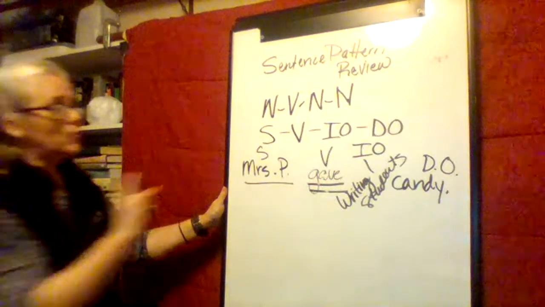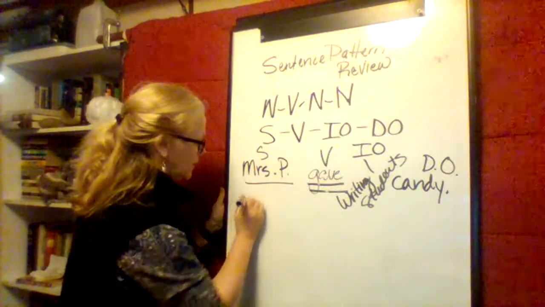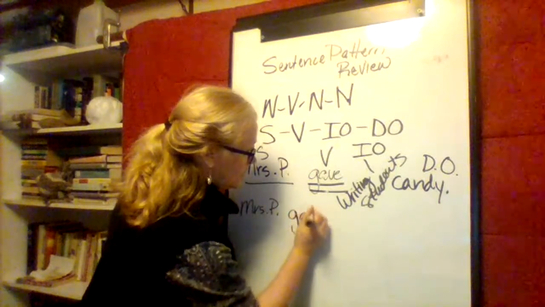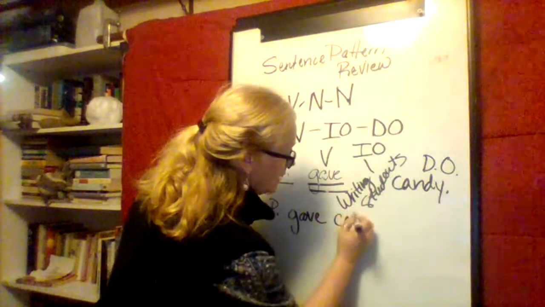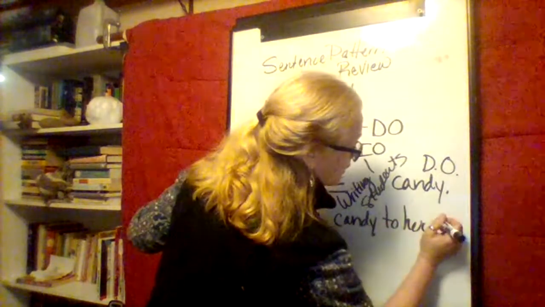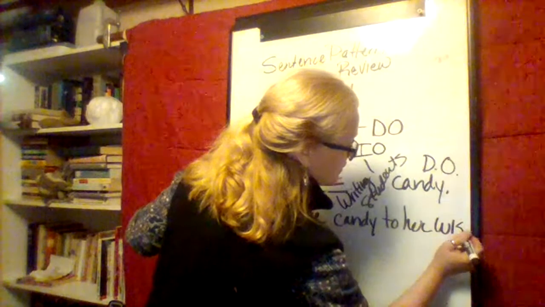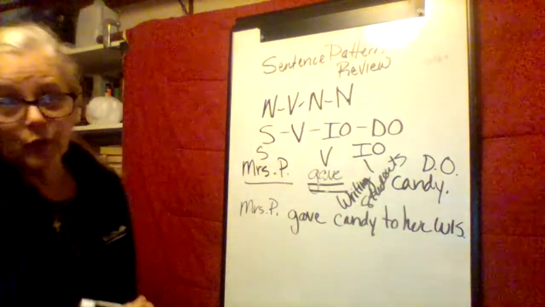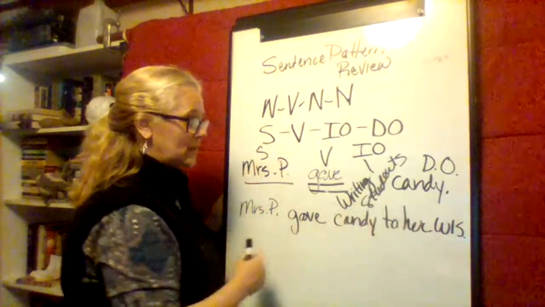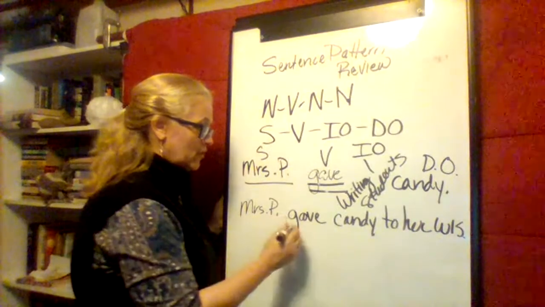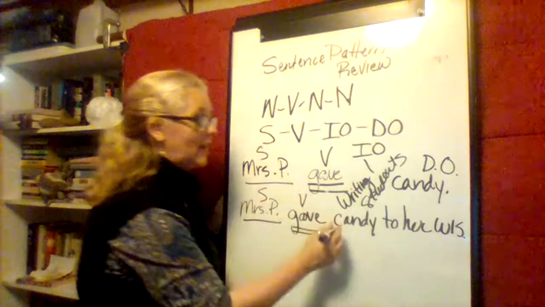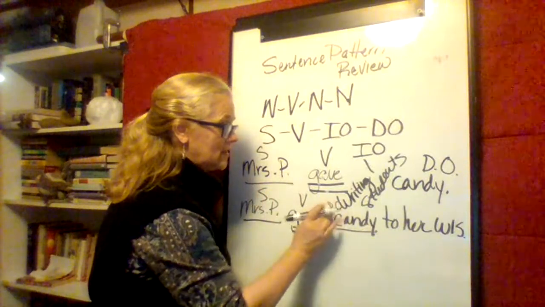Okay, let me rewrite this sentence and show you something else. Mrs. P, that's me, gave, because I'm generous, candy to her, and I'm just going to put W1S. That's code for Writing One students. Okay, Mrs. Pritchard gave candy to her Writing One students. Here's my verb. We always start with a verb. Here's my subject. What am I giving? I'm giving candy. This is a direct object.